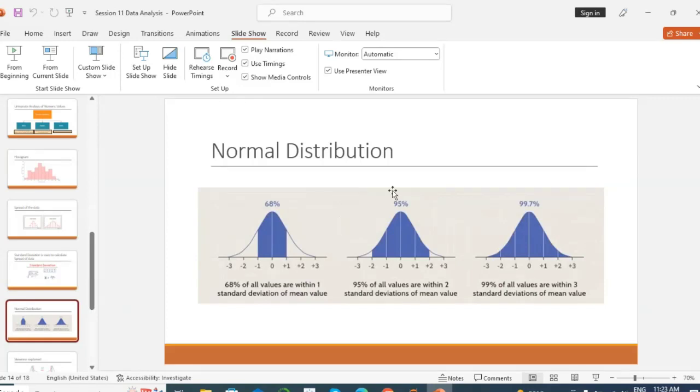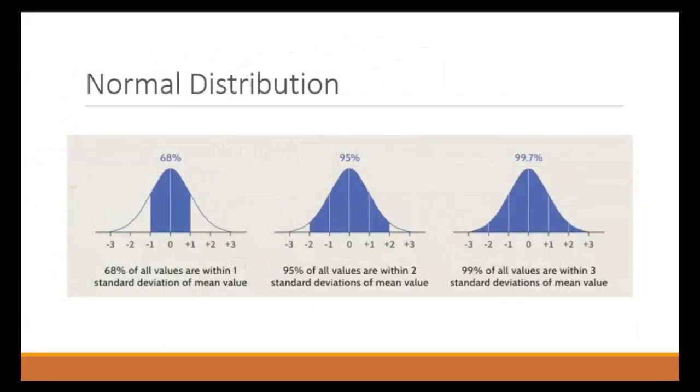So here you can see three graphs are there, and this curve, shaped just like a bell, is called a bell shape curve. The bell shape curve is used to see the normal distribution, or to check the normal distribution.